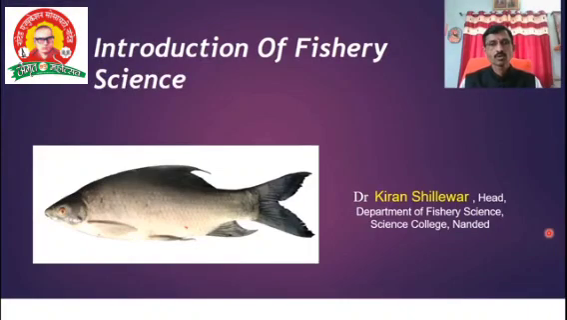Hello student, today we start the BSc first year paper first, that is fish taxonomy and ecological adaptation. BSc first year fishery science paper first, fish taxonomy and ecological adaptation. Already I told that every paper has 4 units, right?